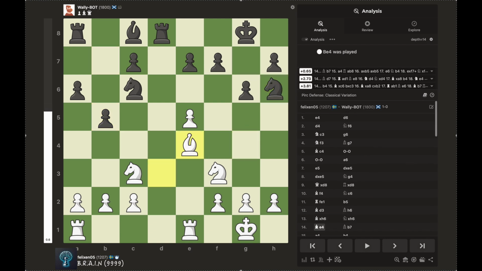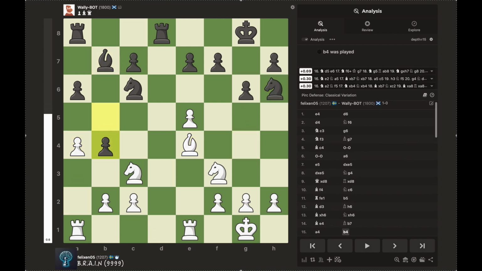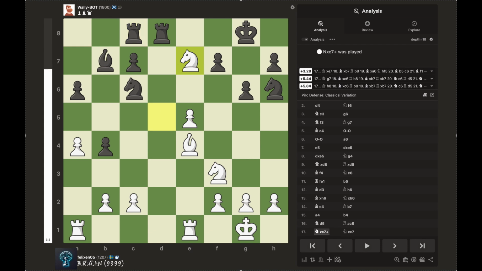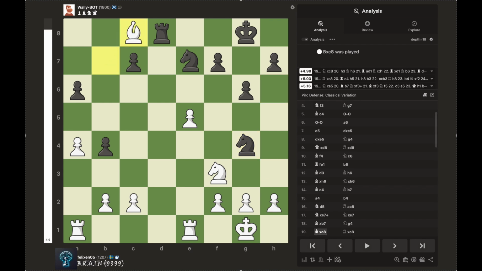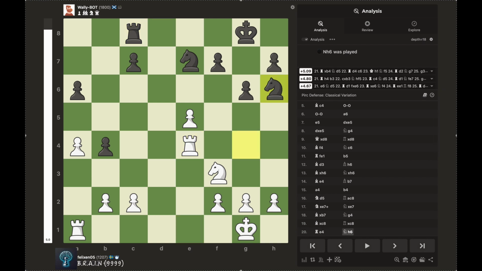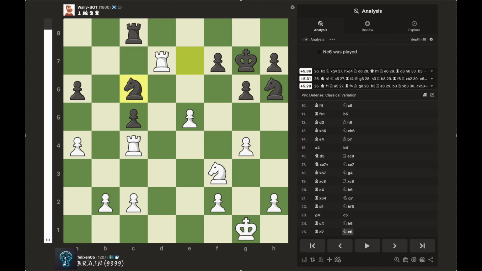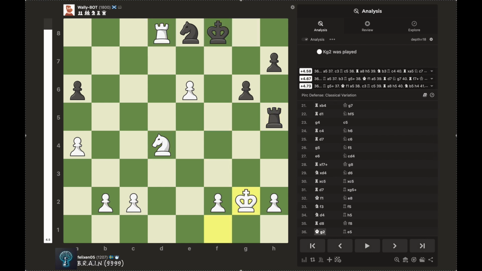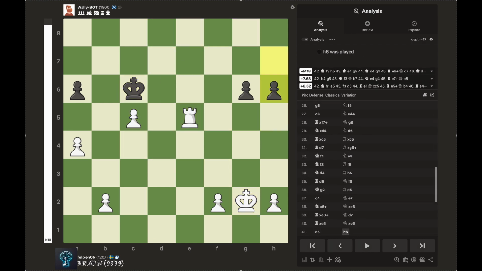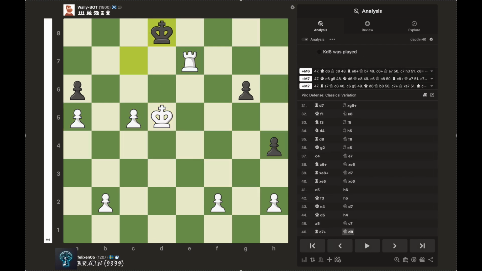You get it. It's a pretty balanced fight until Wally makes a blunder. And well, after that, it seems like Wally just kind of gives up on life. Brain is a pawn up, and my dude doesn't even bother to defend his rook. So yeah, so much for loving endgames, I guess. Anyway, at this point, it's pretty much smooth sailing. Brain converts convincingly, and the game eventually ends in checkmate with rook e8 on move 51.